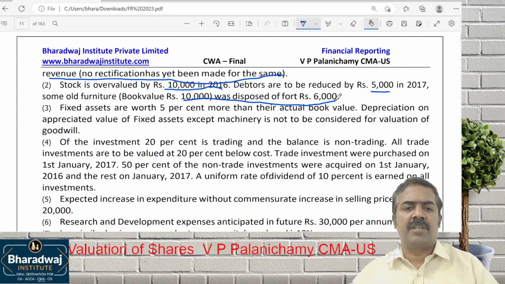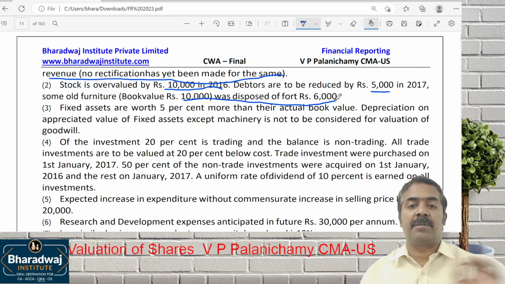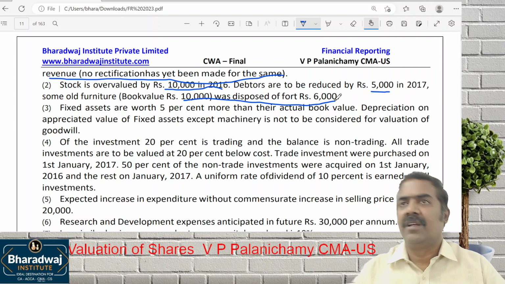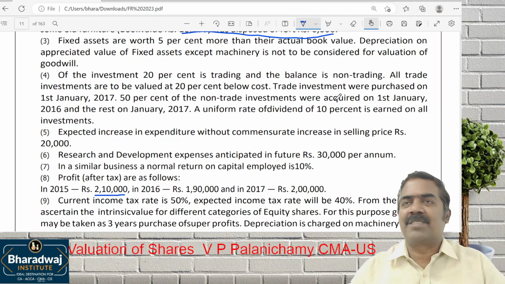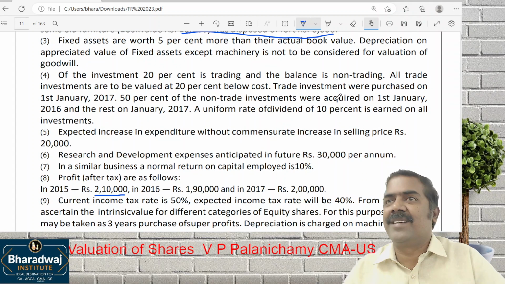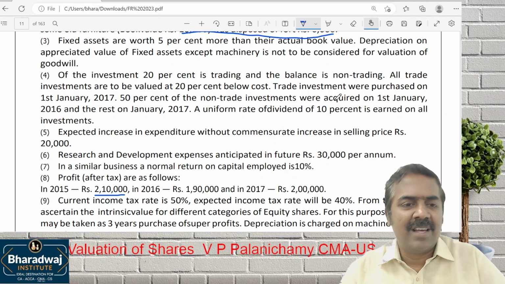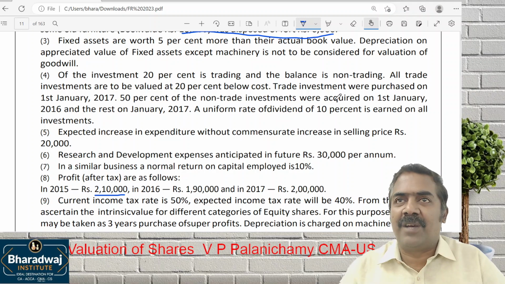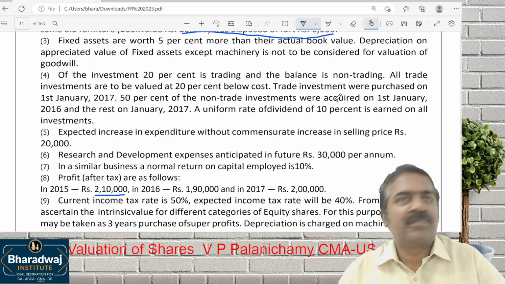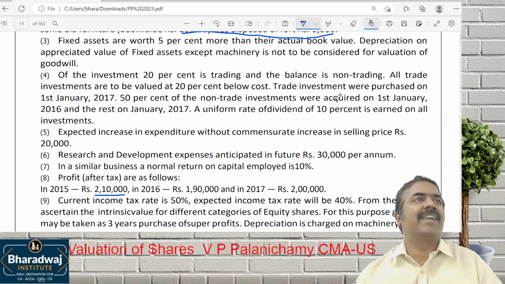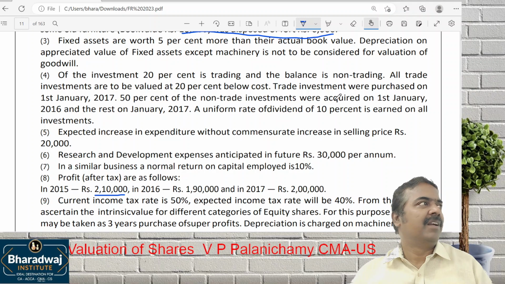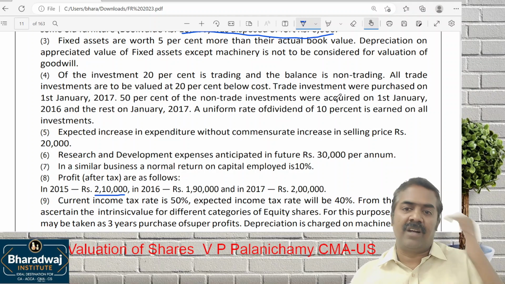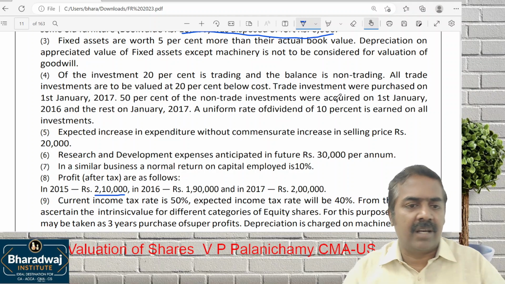Depreciation and appreciated value of fixed assets, except machinery, not to be considered for what? Goodwill valuation. Look at point number 4. Of the investment, 20% are trade investments. Balance is what? Non-trade investments. All trade investments are valued at 20% below the cost. See, for goodwill valuation, we can take trade investments. Non-trade investments should not be taken.